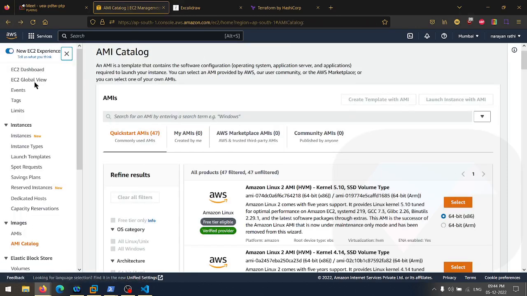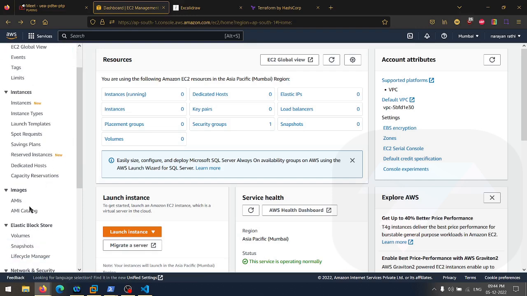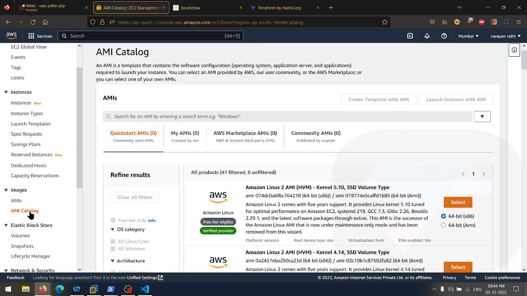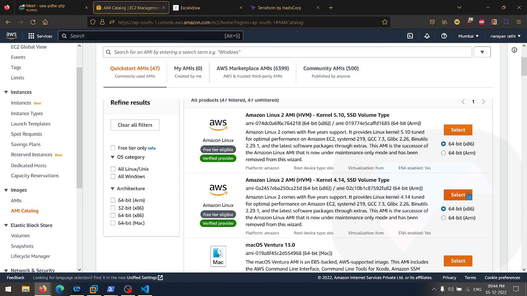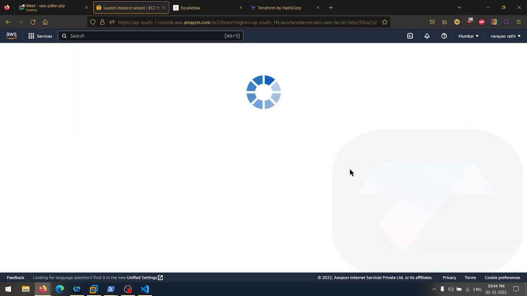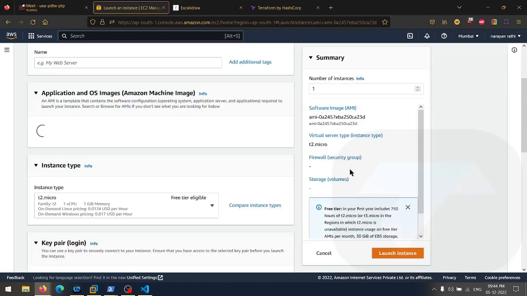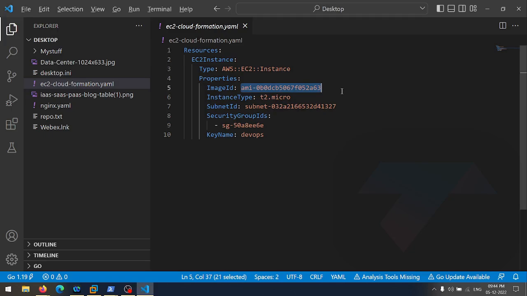Maybe there is something which is changed with the server. That's why the ID is changed, because the ID only changes when there is some change done on that particular image. The ID is created along with the image. Maybe there are some changes done. I selected this one or this one, I don't know. Let me select this one. Launch instance. Let's see if the ID is the same for this server or not. It's 23D. It's 63. All right, no issues.